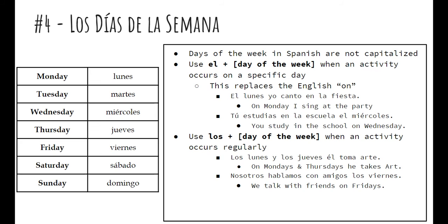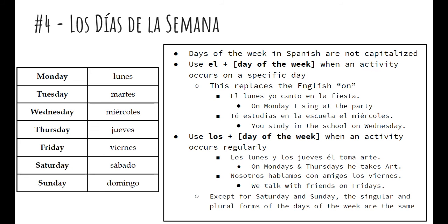Notice it's multiple Mondays or Thursdays or Fridays here, so we use the definite article los to indicate that it is plural. Now, except for Saturday and Sunday, the singular and plural forms of the days of the week are the same. There is no vierneses or jueveses. But for Saturday and Sunday, you do have plural forms. You have sábados and domingos. So all the ones that don't end with S, which would only be sábado and domingo, those two you make plural by adding the S. The others are already with an S, so you don't worry about it. They just are the same, singular and plural.